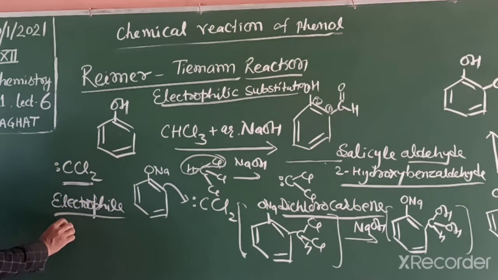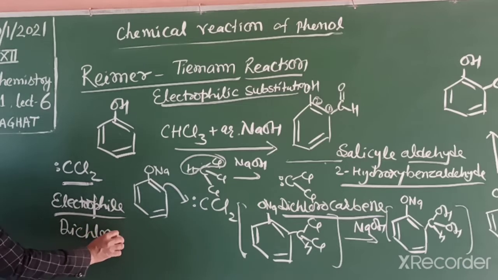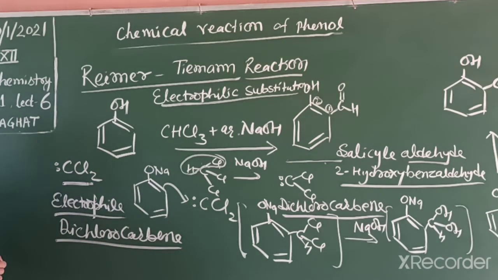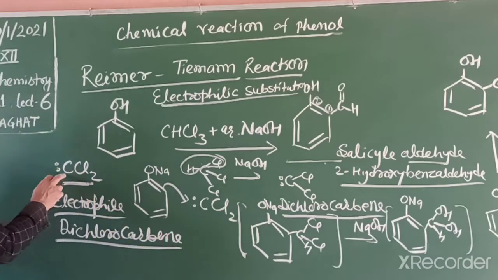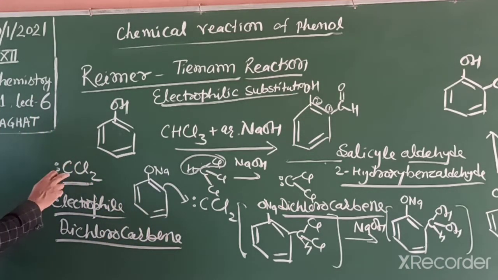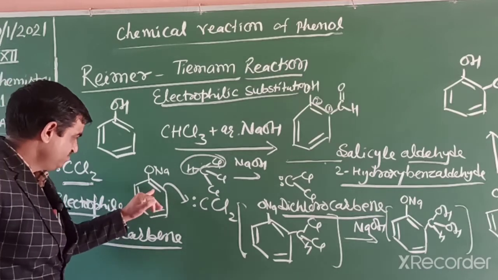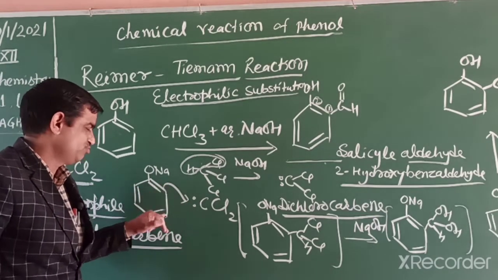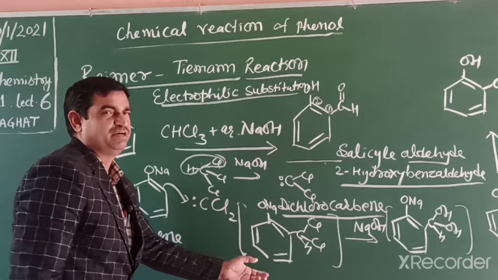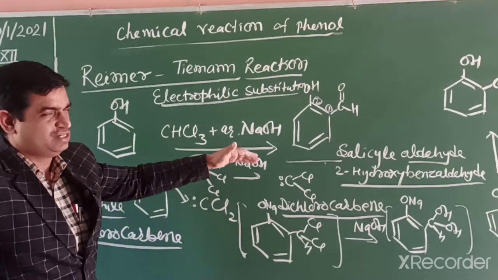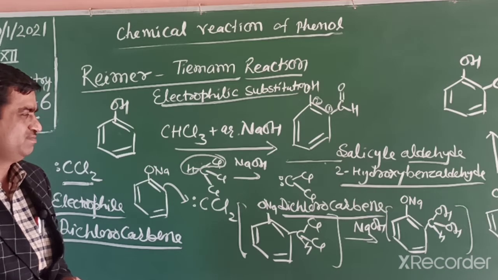That electrophile's name is dichlorocarbene. You will learn this carbene in higher classes. Carbene we can write as CH2, but dichloro means the 2 hydrogens are replaced, that is dichlorocarbene. This carbon has only 6 electrons, and the electron density is available at ortho and para positions. It can attack at the para position also, but we need the ortho product. So this reaction specially gives salicyl aldehyde at the ortho position.